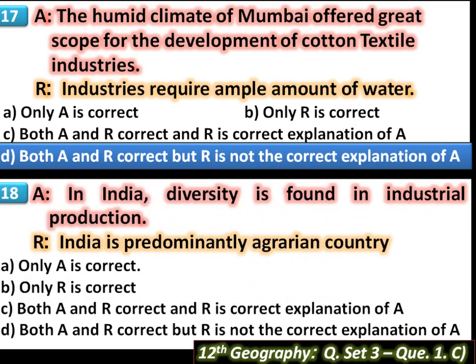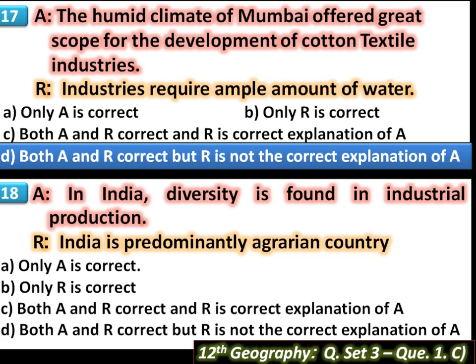Then A, in India, diversity is found in industrial production. The sentence is correct because there are some factors which are affecting the industrial productions, such as the physical factors, climate, raw materials, then economic factors, transportation, proximity to markets, political factors such as the government policy, environment policies that are affecting the industrial productions.